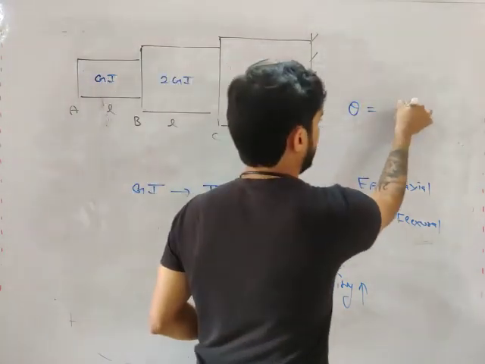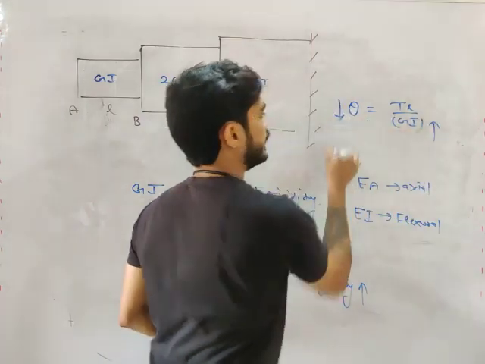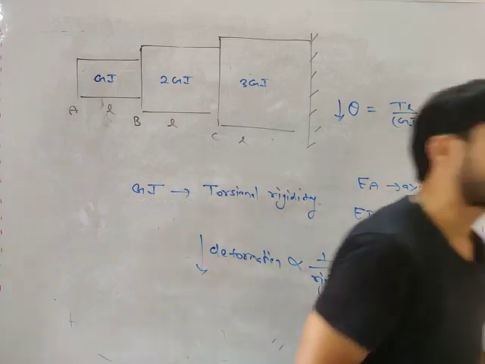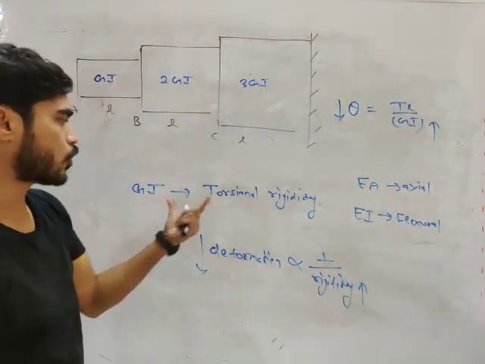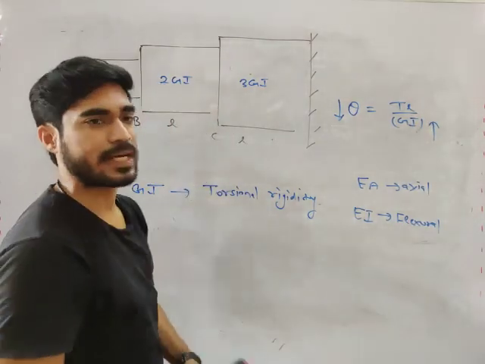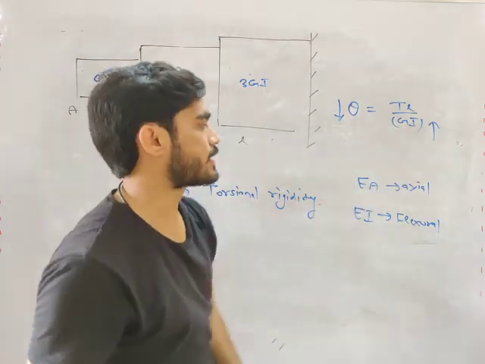Look at this equation, theta equals TL by GJ, right? So if GJ is more, theta is less. Do you understand this concept, rigidity? There are different types of rigidity. In case of torsion, we have torsional rigidity. In case of beams, in case of bending, we have flexural rigidity. In case of axial load, we have axial rigidity.